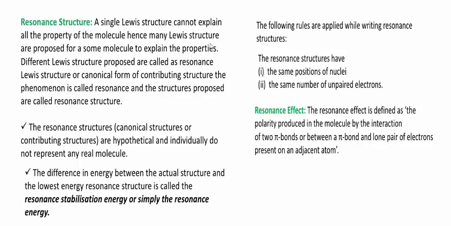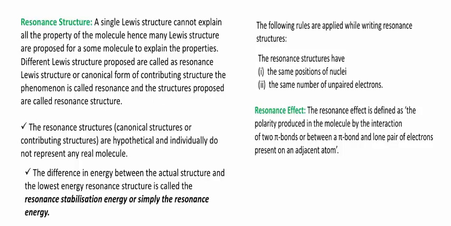Hence, many Lewis structures are proposed for some molecules to explain the properties. Different Lewis structures proposed are called resonance Lewis structures or canonical forms or contributing structures. The phenomenon is called resonance and the structures proposed are called resonance structures.